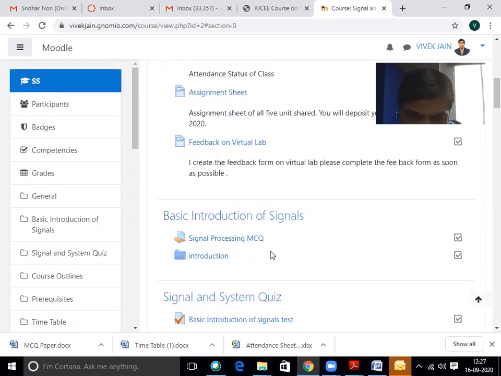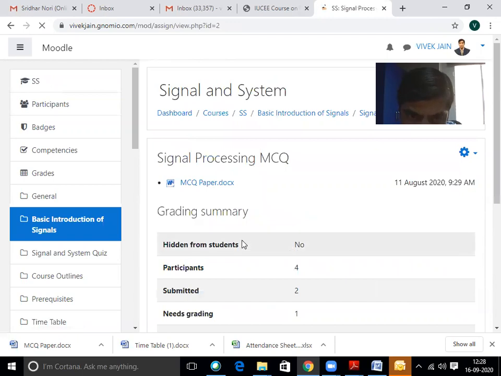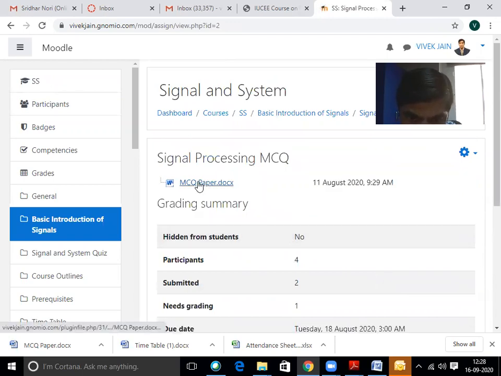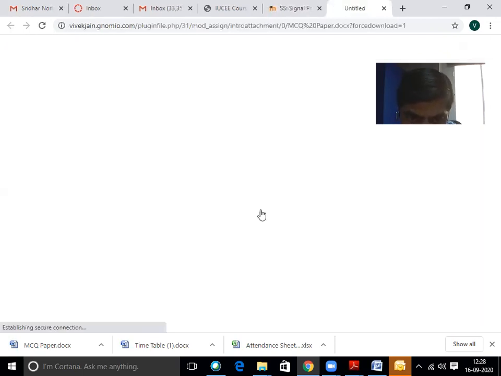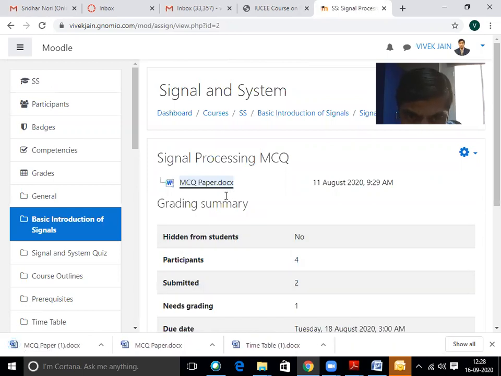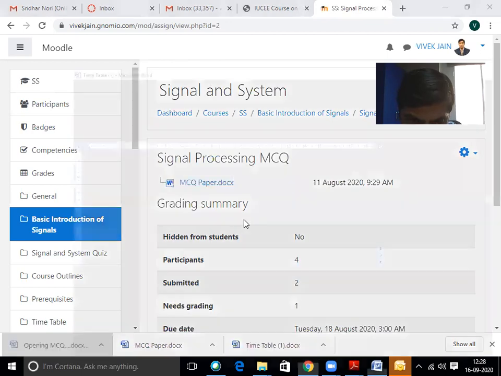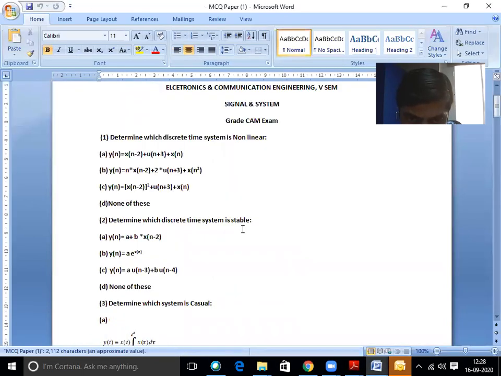We also create the MCQ questions for the students for their grading purpose and their test. The signal and system MCQ questions are shown here. Now we click on it. The MCQ paper is shown here. We download the question paper by clicking on that link. That is the MCQ question paper.